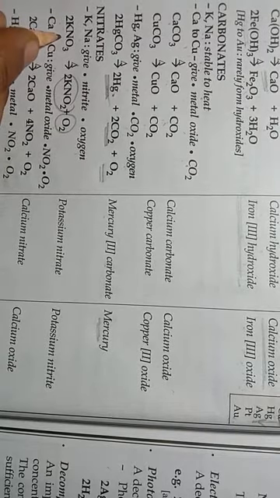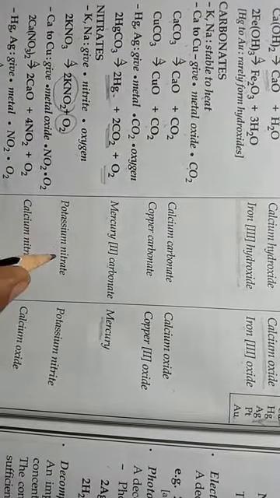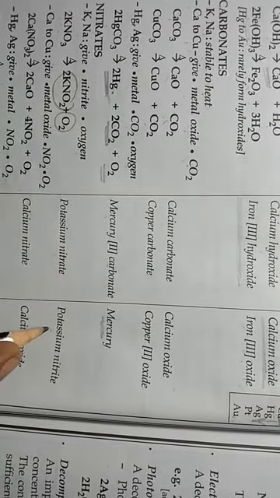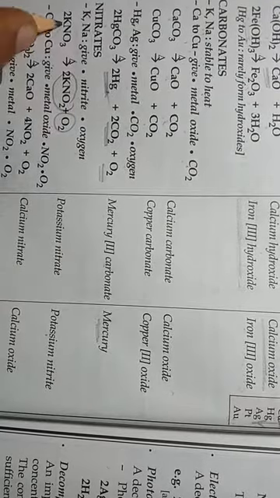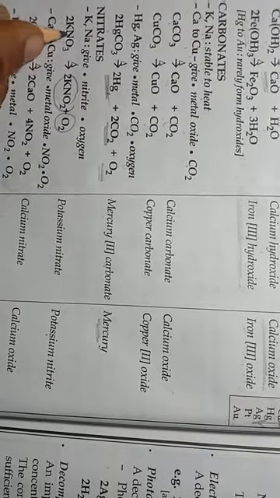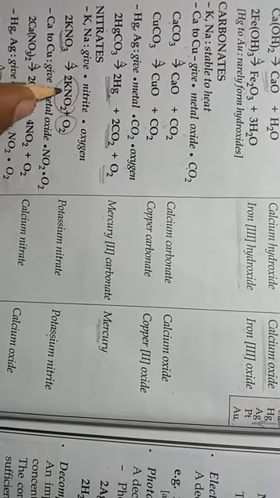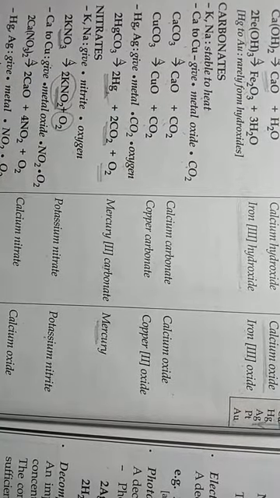It is KNO3, the reactant, and the residue formed here is potassium nitrite. So you can see that potassium nitrate has NO3 minus as negative ion, and potassium nitrite has NO2 minus as negative ion.